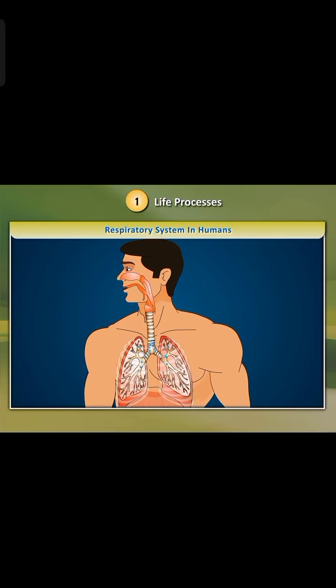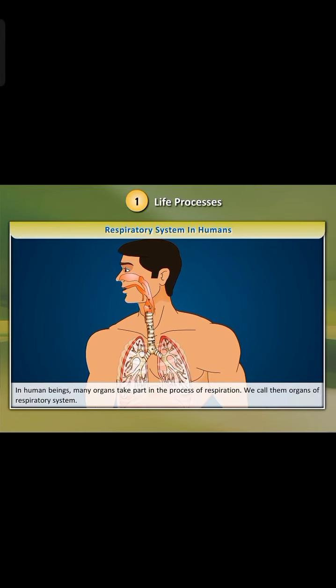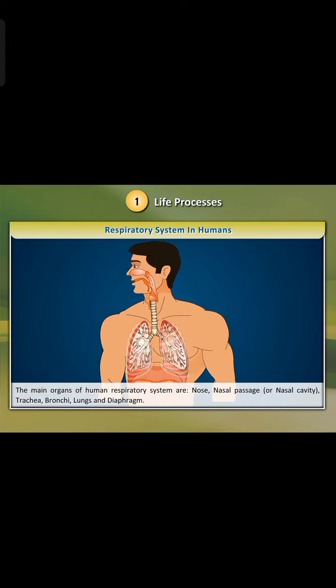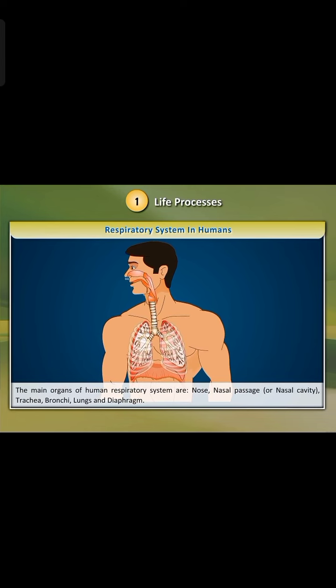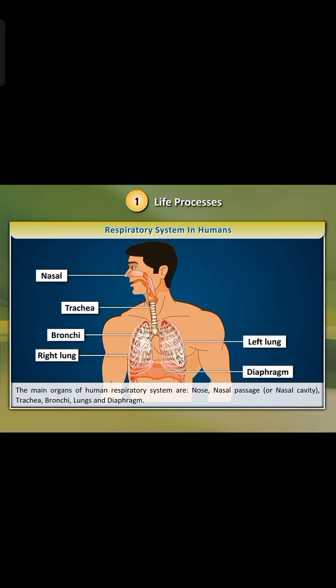system in humans. In human beings, many organs take part in the process of respiration. We call them organs of respiratory system. The main organs of human respiratory system are nose, nasal passage or nasal cavity, trachea, bronchi, lungs and diaphragm.